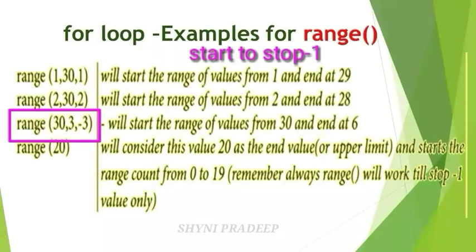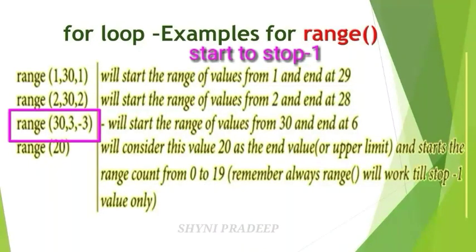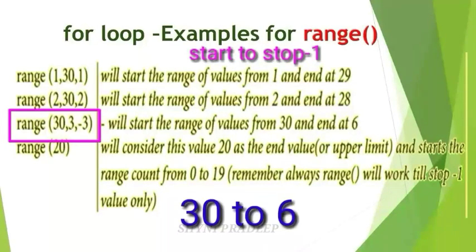The stop value is 3, the step value is minus 3. You subtract the step value from the stop value, and that is called the end value. 3 plus 3 equals 6. So you have to generate the numbers from 30 to 6 with a difference of minus 3.